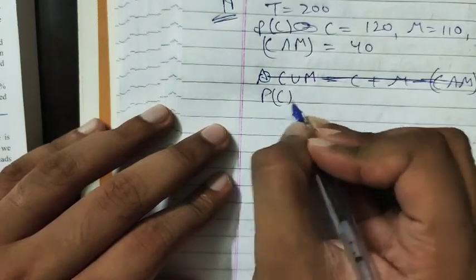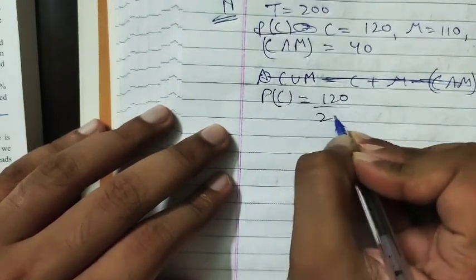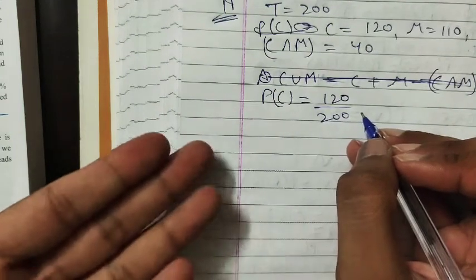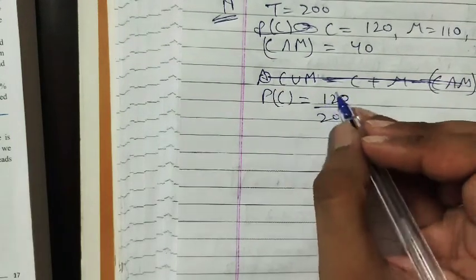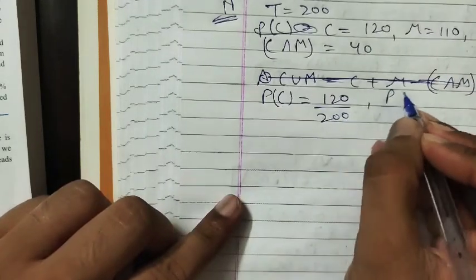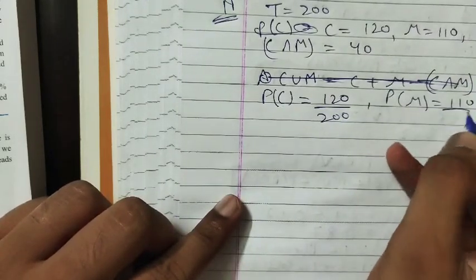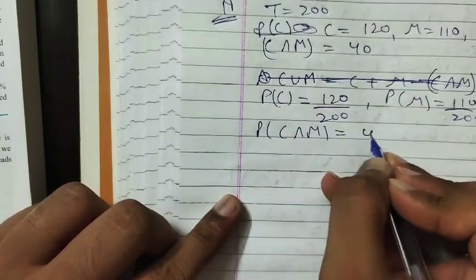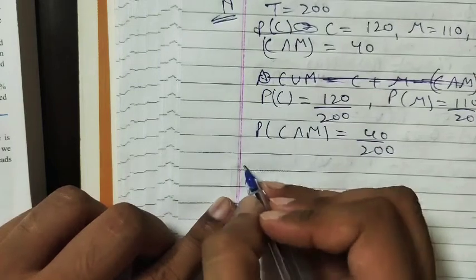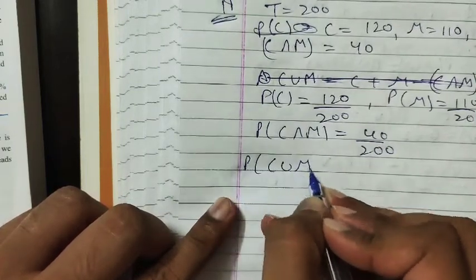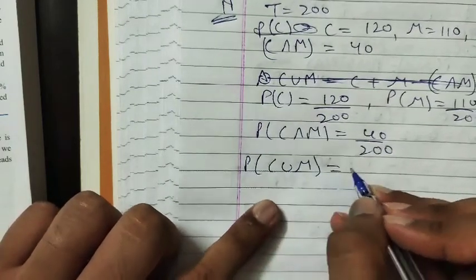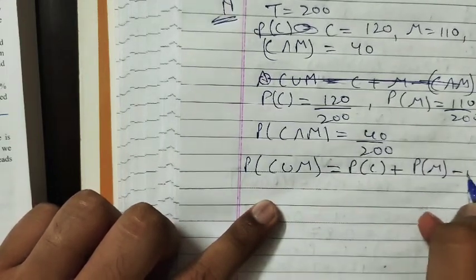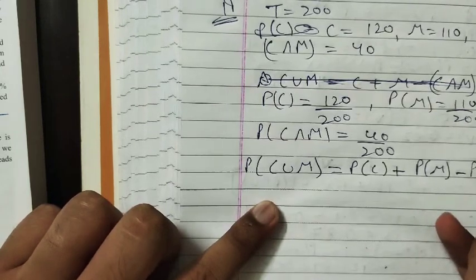The probability of commerce will be equal to 120 upon 200. Why? Because we know that the probability of commerce will be the number of favourable outcomes upon the total number of outcomes. Similarly, the probability of maths will be 110 upon 200, and the probability of commerce intersection maths will be 40 upon 200, right? So we have to find out the probability of commerce union maths. This will be the probability of commerce plus the probability of maths minus the probability of commerce intersection maths.